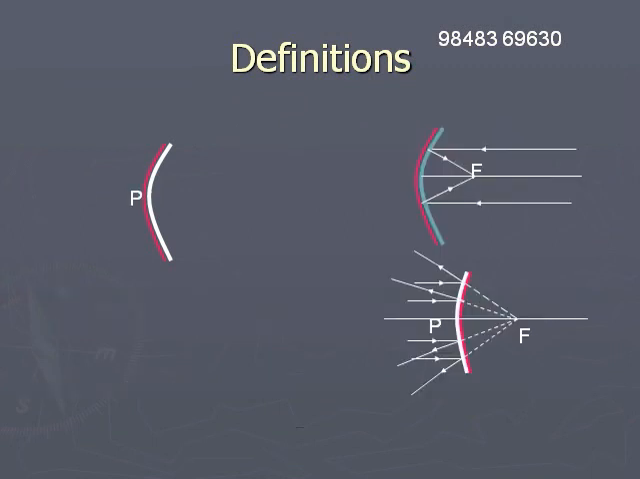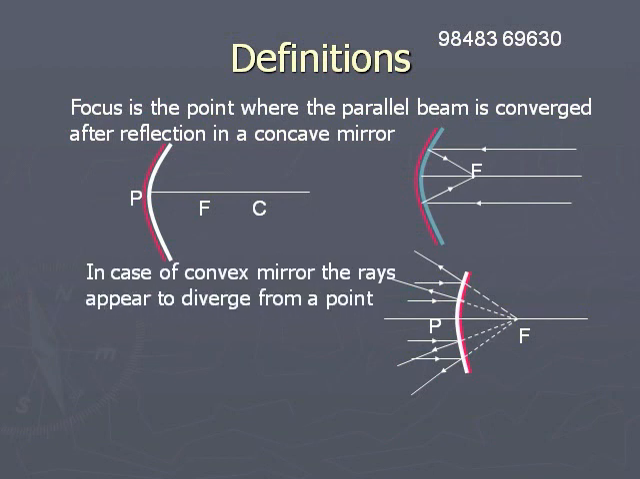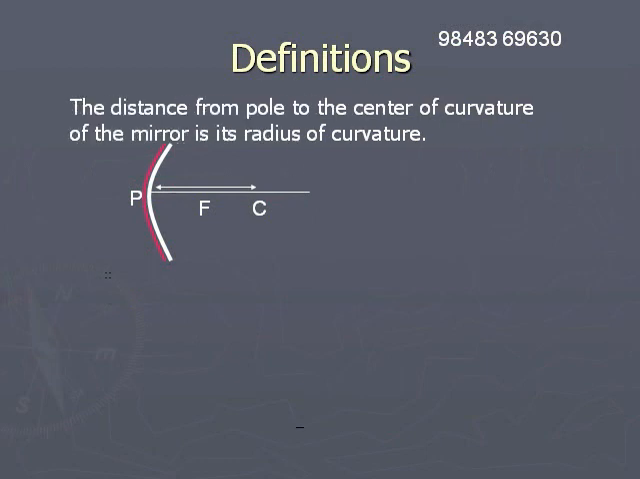The focus is the point where the parallel beam gets converged in the case of a concave mirror, and in the case of a convex mirror they appear to diverge from a point. This is the focus. Then the distance from the pole of the mirror to the center of curvature is known as the radius of curvature. This is also the radius of the sphere of which the curved surface is a part.